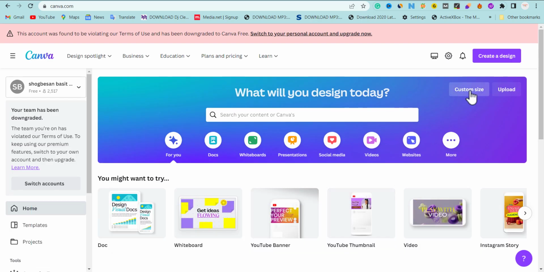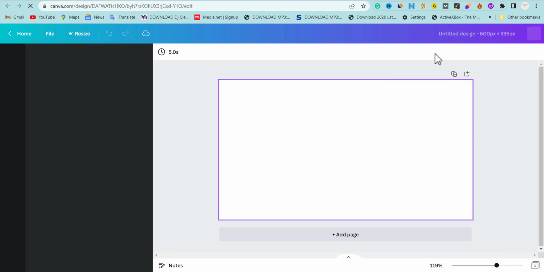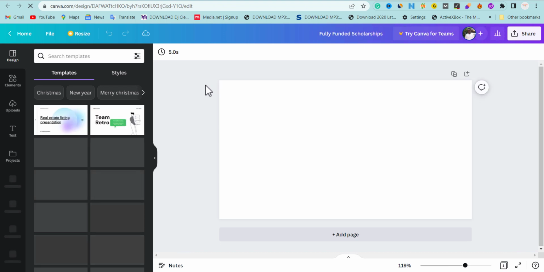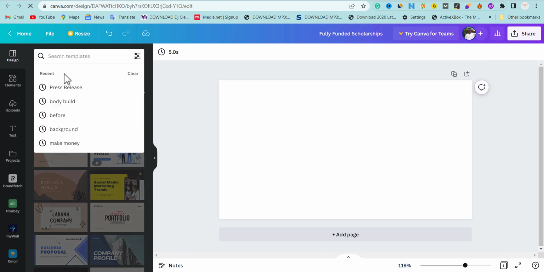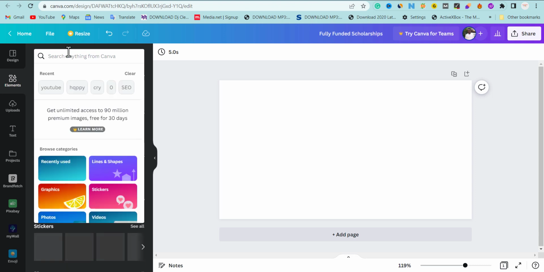Remember, they want us to get an image of 600 by 335. You create a new design. Once we get the size, this is the size they want us to upload. So I'm putting the name here, and then I'm going to check for something: element. I'm going to search for scholarship.